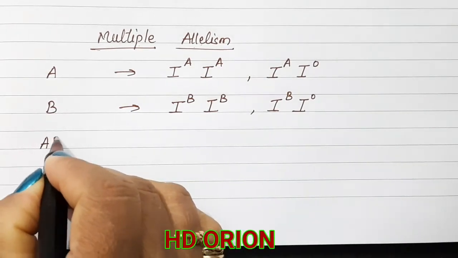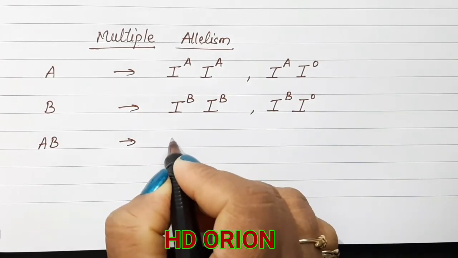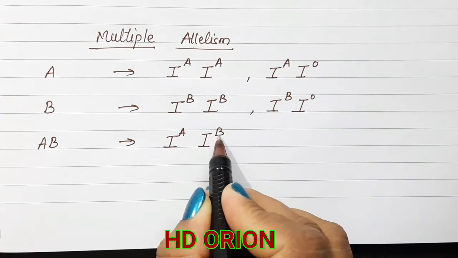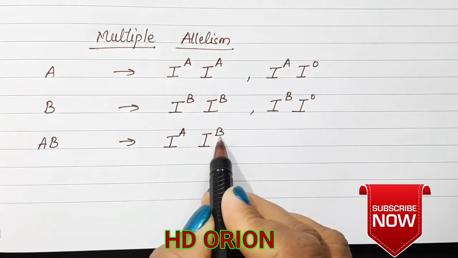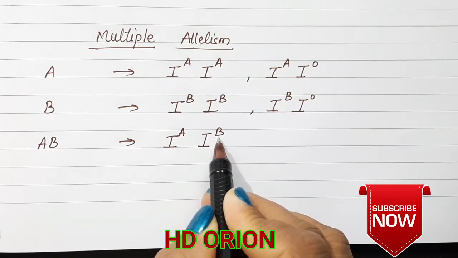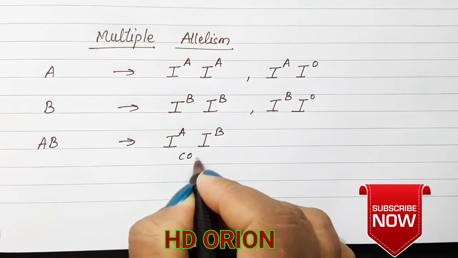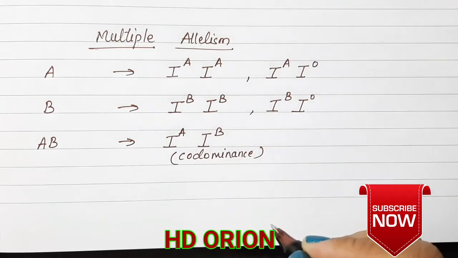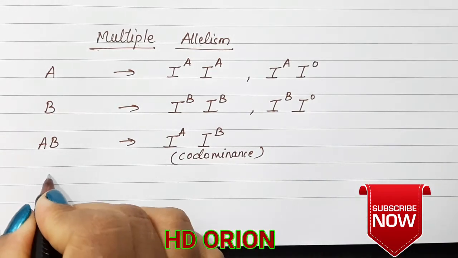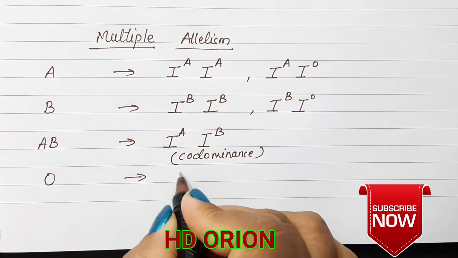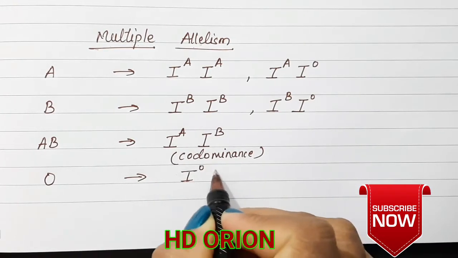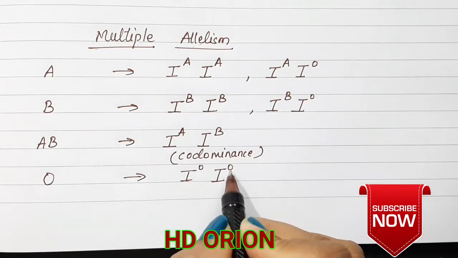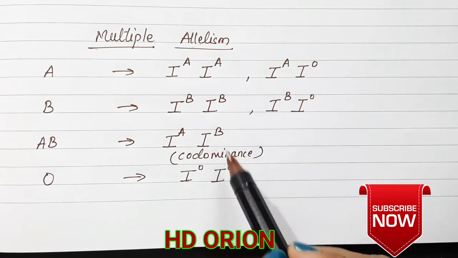Both of them will be called blood group B. And if the blood group is AB, then it has the codominance of both the alleles. We cannot say that either allele is dominant. Both of them are dominating equally. So blood group AB shows codominance, each allele equally expressing itself. And the fourth one, blood group O, does not have any antigen, so we refer to it as O. So this is how the alleles are present.